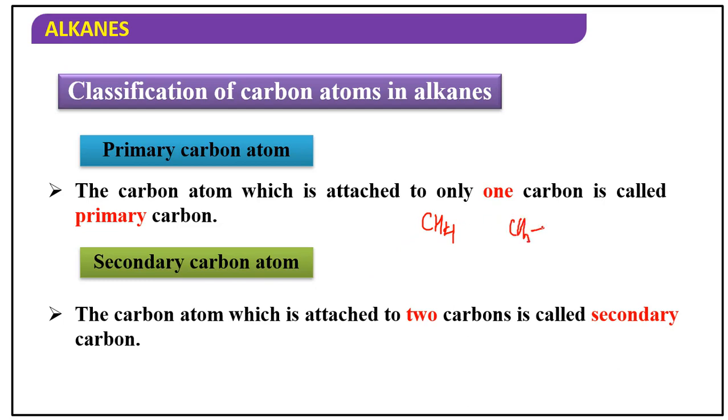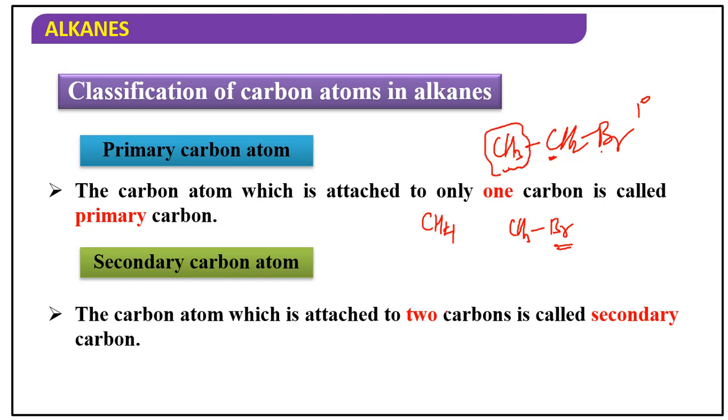If I write methyl bromide, it is the primary carbon, the bromine is attached to primary carbon, as well as CH2Br, this one also primary, because the bromine attached carbon is attached to only one carbon, that's why primary.